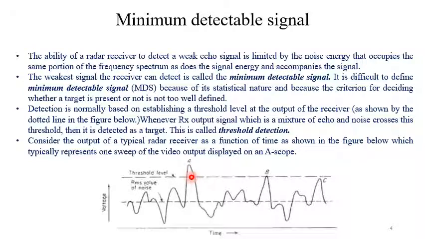Here the signal level is above the threshold, so this one will be treated as a target, say target A. Here the signal is slightly above the threshold, so this one is also treated as another target B. But here, though it is a peak, the signal is just below the threshold, so it will not be treated as a valid target.